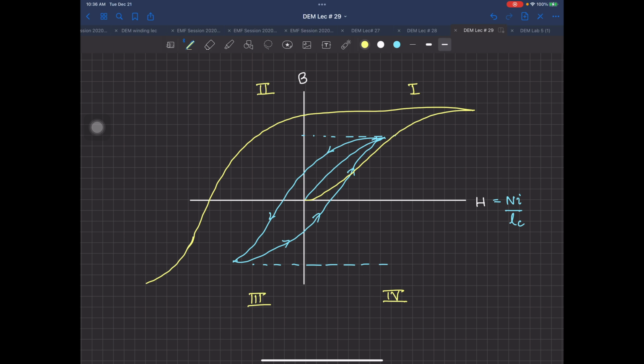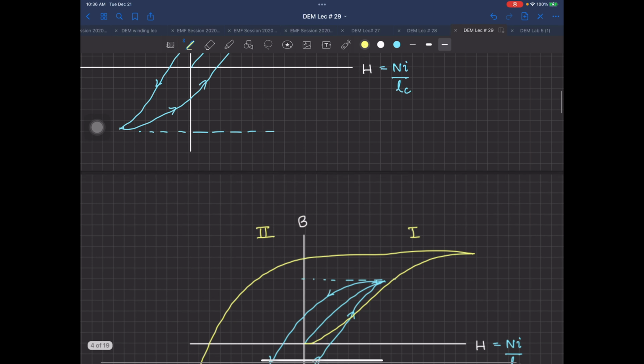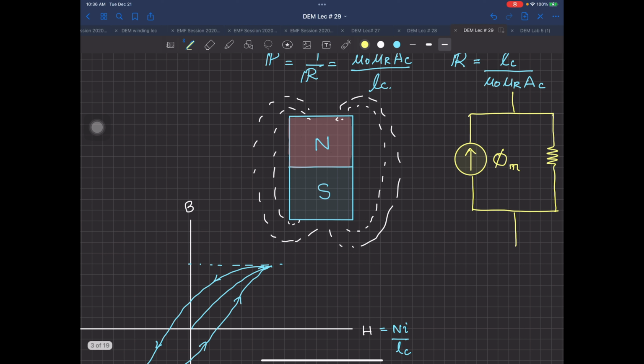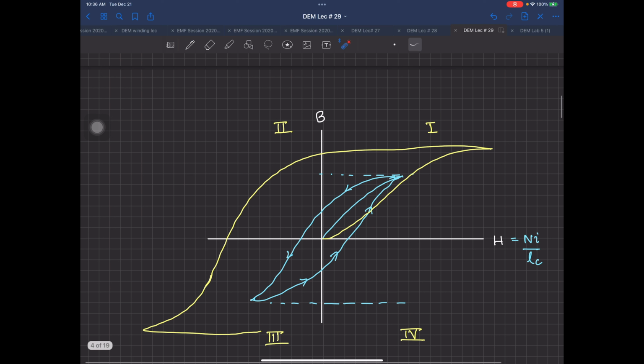So it's going to go and it's going. I'm not concerned with the third and fourth quadrant. Why? Because flux through it can never be negative. Unless and until I bring another magnet close to this magnet that is more powerful than it, and its flux passes through it, then it's going to be negative B applied. But that is not possible. We are not talking about it. I am only concerned with this region of the one.